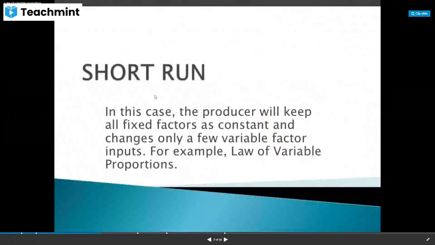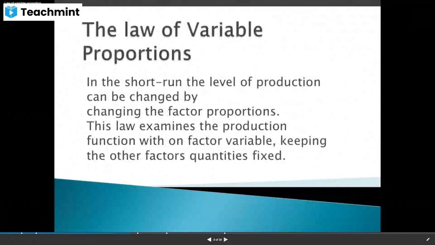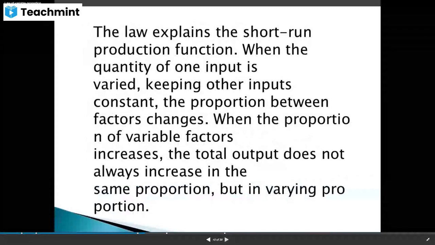So, short run means we are saying here law of variable proportion, and long run means law of returns to scale. And here we are explaining the law of variable proportion. In the variable factors of production also, you are keeping one factor as fixed and we are changing the other factor. Then there will be changes in the short run production function.